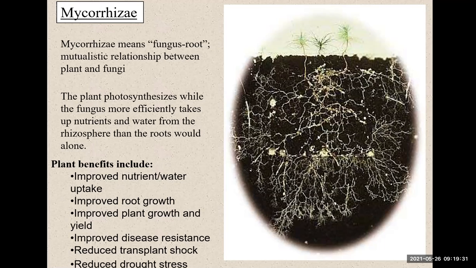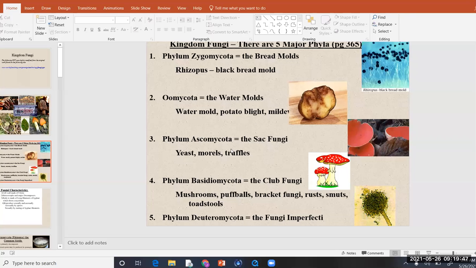So, what are the benefits? They improve nutrient and water uptake, they improve root growth, and improve plant growth and yield. They improve disease resistance and reduce transplant shock. Also, they reduce drought stress. So, that is the information about kingdom fungi.